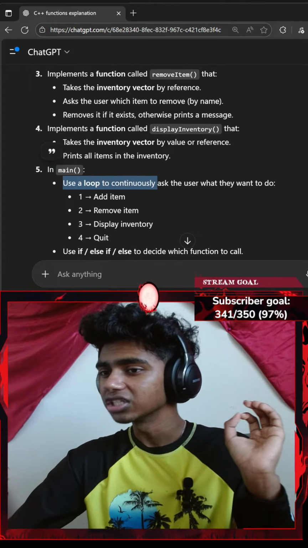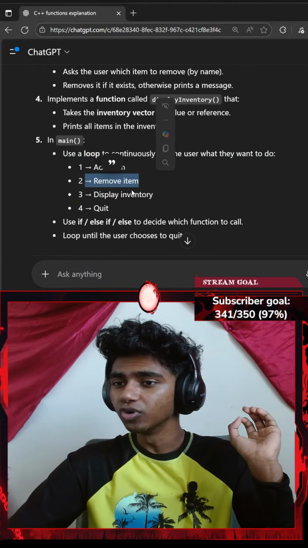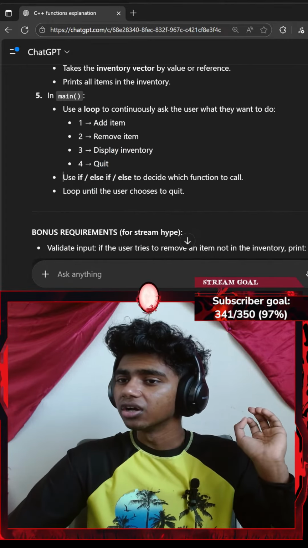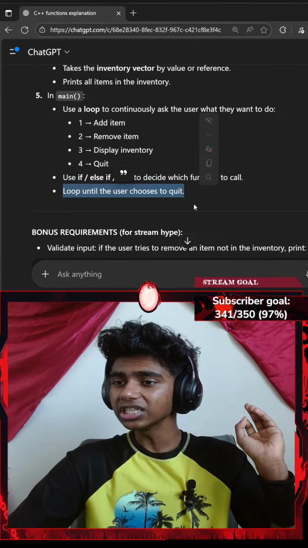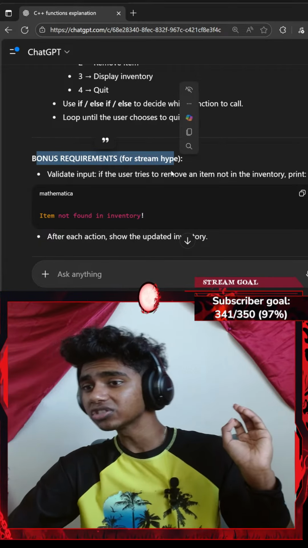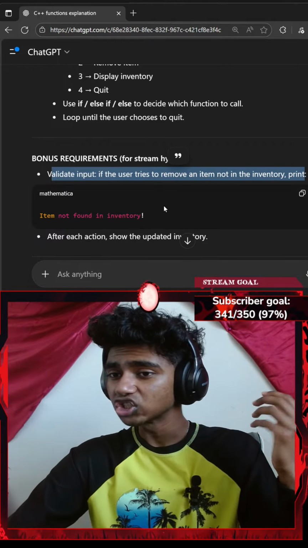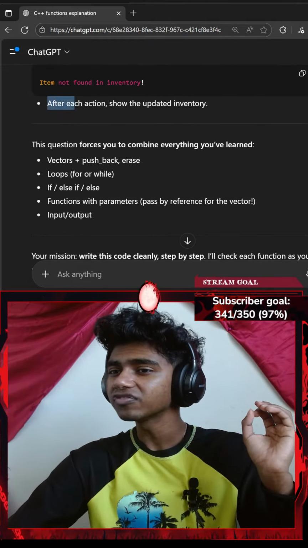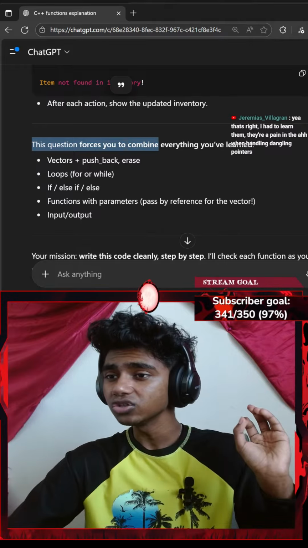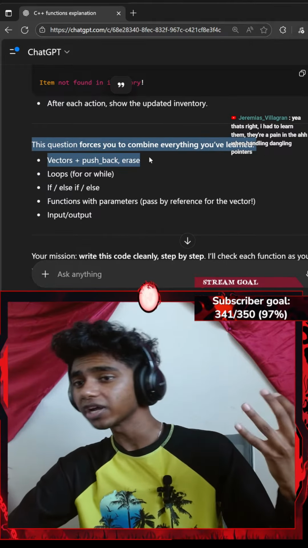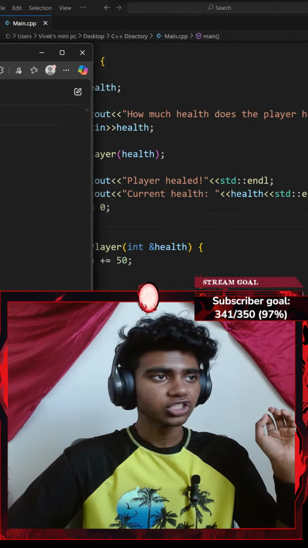Okay, use a loop to continuously ask the user what they want to do. Okay, add item, remove item, display item, quit. Okay, use if/else to decide which function to call, loop until the user chooses to quit. Bonus requirements for stream hype. Validate input. If the user tries to remove an item not in the inventory, print this item was not in the inventory. After each question, show the updated inventory. This question forces you to combine everything you've learned: vectors plus push_back plus erase, loops, for loops, while loops. Okay, guys, this question is gonna be kind of fun.